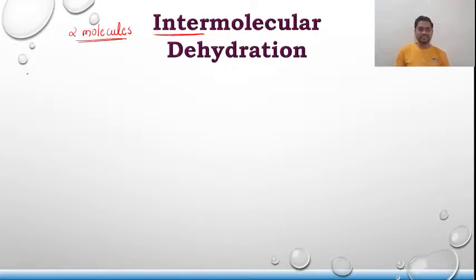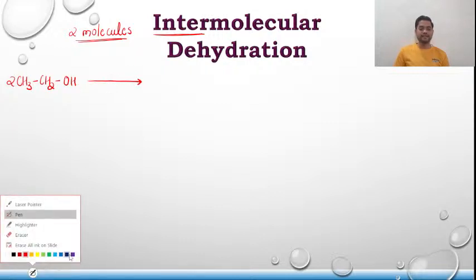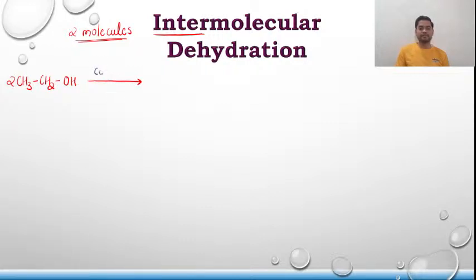So first we are talking about intermolecular dehydration. The reaction is pretty simple. You take 2 moles of CH3CH2OH, and you have to heat this in the presence of concentrated H2SO4 or concentrated H3PO4 at 413 Kelvin, not more than that.